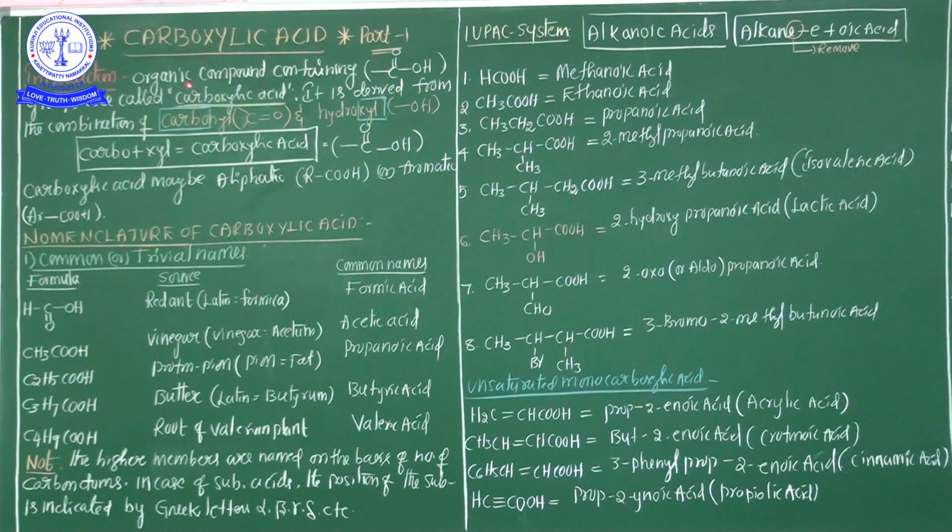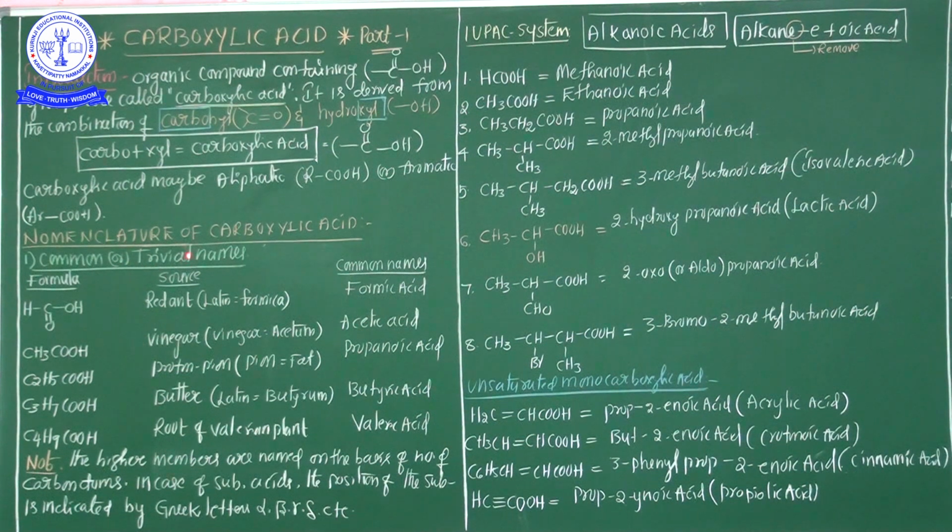So finally, the carboxylic acid group is derived from the combination of the carbonyl group and hydroxyl group. Here the COOH group is represented as a carboxylic acid. It does not have similar properties to the carbonyl group and hydroxyl group. It has some special properties. And also carboxylic acid is available in organic compounds in the aliphatic category as well as the aromatic category. These are the introduction part of the carboxylic acid.